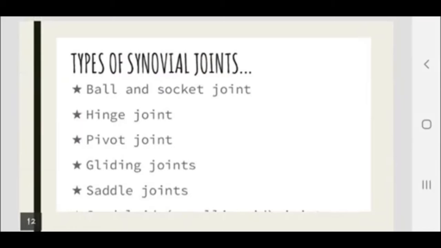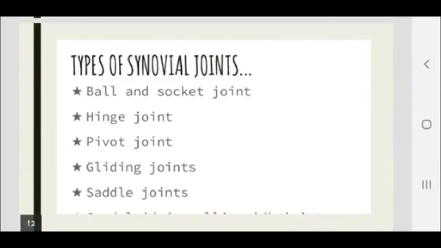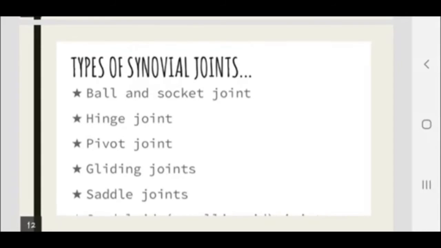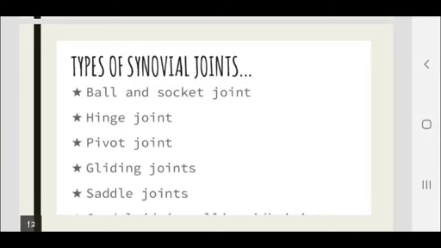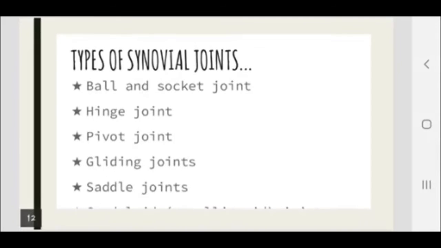Types of movable joints or synovial joints are ball and socket joint, hinge joint, pivot joint, gliding joint, and saddle joint. But in your class we only discuss the first two types of movable joints, that are ball and socket joint and hinge joint.